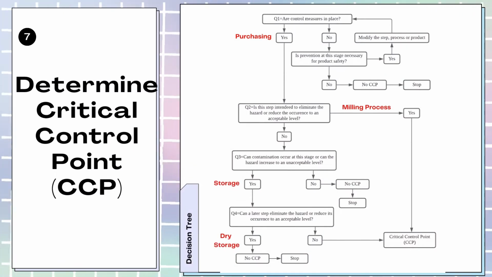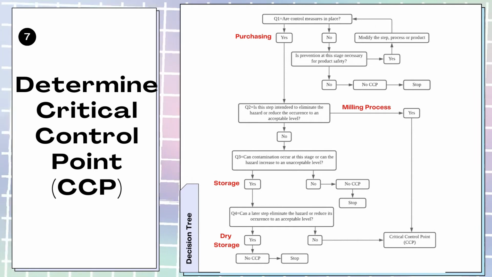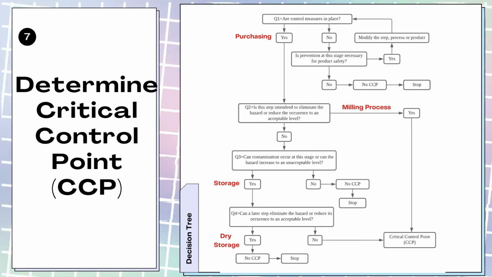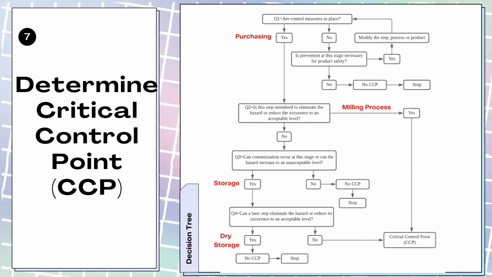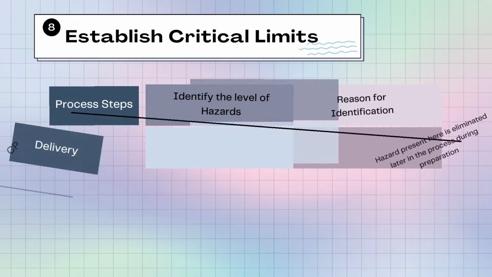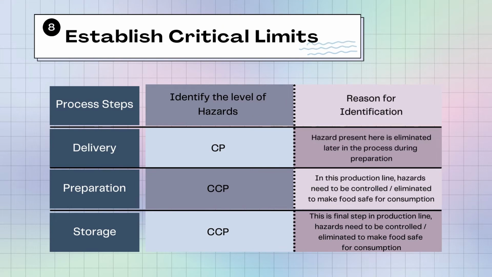These are the steps in which control measures are required to prevent biological, chemical, or physical hazards from endangering animals or consumers. The use of the CCP Decision Tree is one of the strategies for assisting in the identification of each CCP.